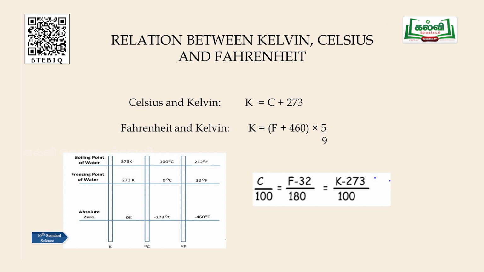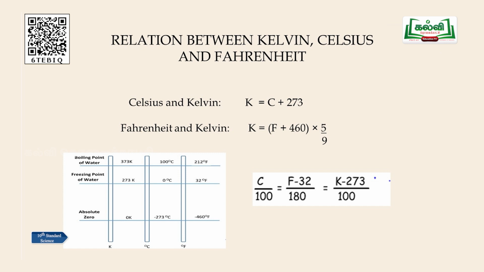Apart from this, we have a general equation through which we can discuss all three types of scales. You can see the equation: C divided by 100 is equal to (F minus 32) divided by 180, is equal to (K minus 273) divided by 100. If we memorize this equation, you can easily convert Celsius into Fahrenheit, Celsius into Kelvin, or vice versa. All three are interrelated in such a manner according to this equation.